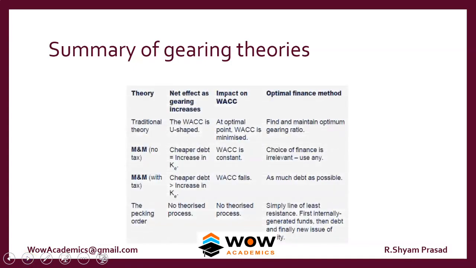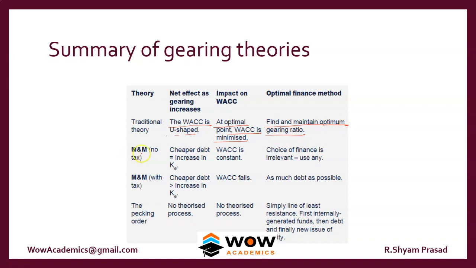So we'll have it like this. Traditional theory says the WACC is U-shaped, and there's an optimal point. At that optimal point, WACC is minimized. Our job is to find out that optimal point and have a financing structure in relation to the